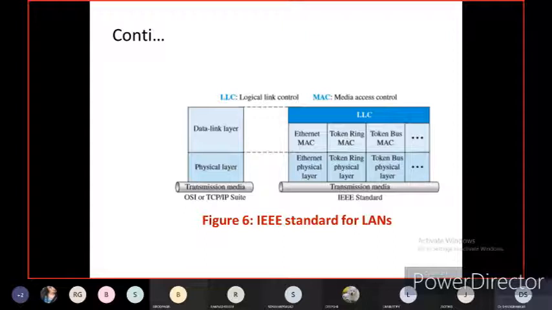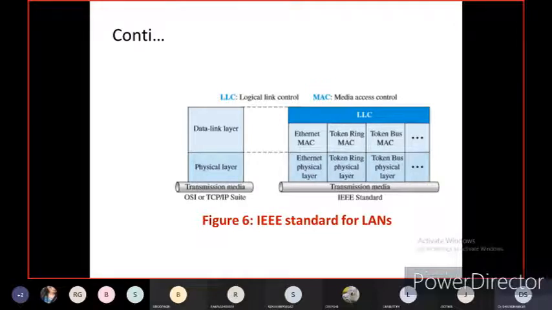In the physical layer, usually that is wired communication. As I told you, the TCP/IP protocol, communication-oriented protocols, supports transmitting the data in the physical layer, TCP/IP protocol in the transmission media. Then Ethernet physical layer, token ring physical layer, token bus layer in the IEEE standard.